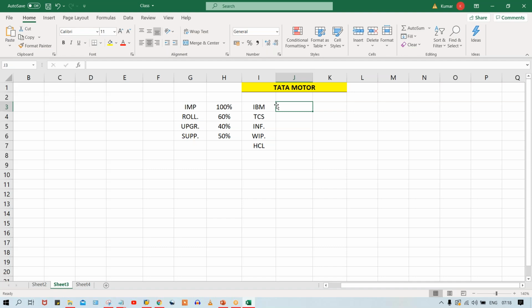because after implementation, Tata Motor still requires the assistance or help of a consultant, because if any issues are there, if any errors are appearing, who is going to resolve this, right? So again, for support also they need to contact, right? So now here what is happening, so let's suppose they decided that, okay, IBM is going to implement this SAP in Tata Motor, right? Then what will happen?